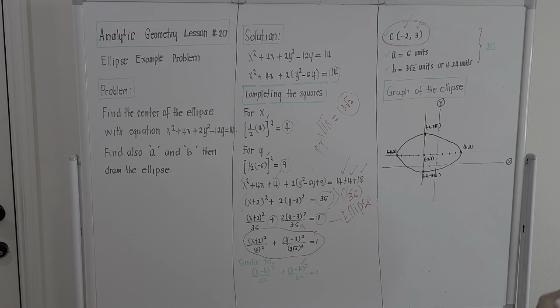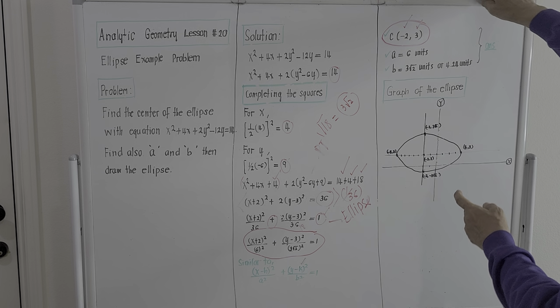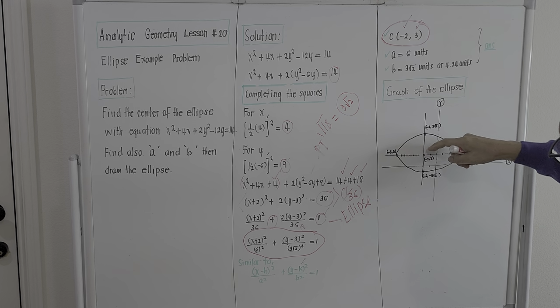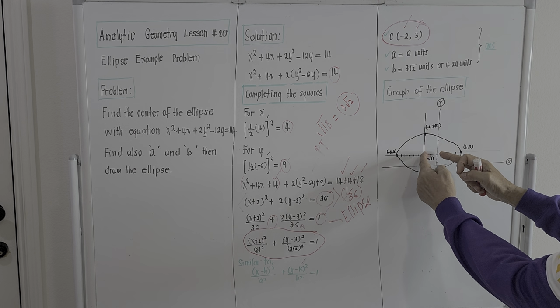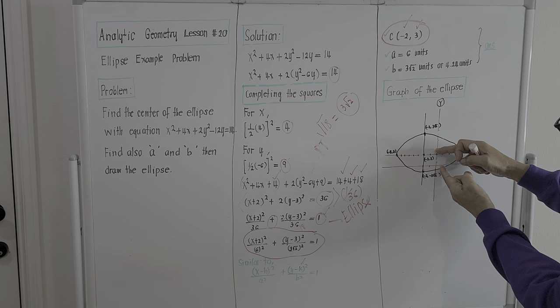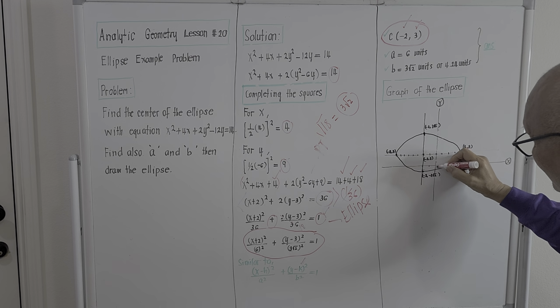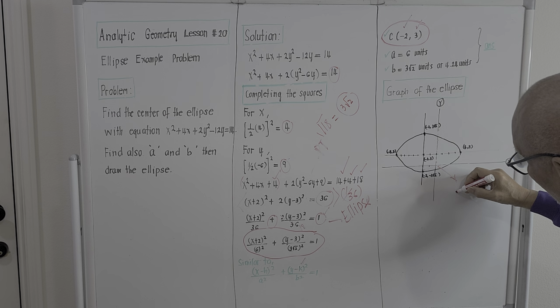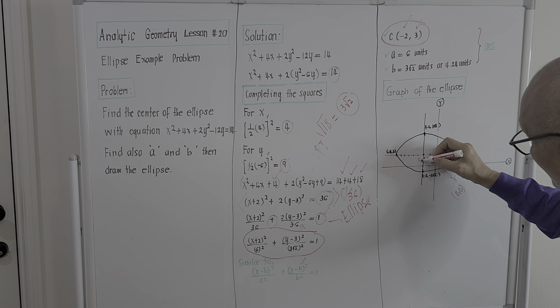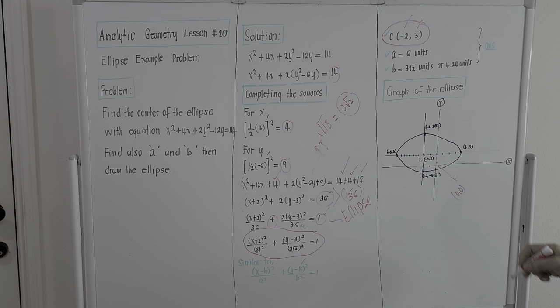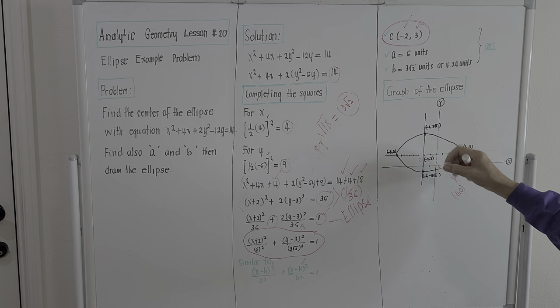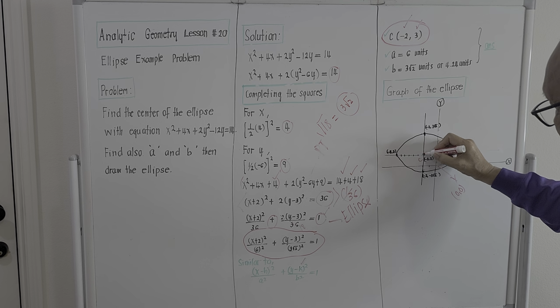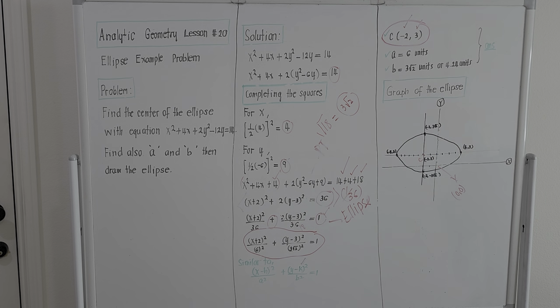This is the center of the ellipse. This is negative 2 and this is 3. The origin is actually at 0, 0. This is the center of the ellipse. Negative 2 to the left, upward is actually positive 3. This is the center. Okay.